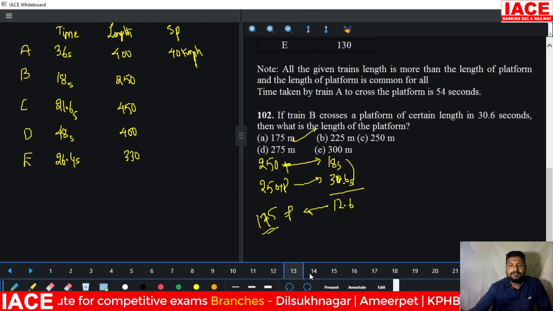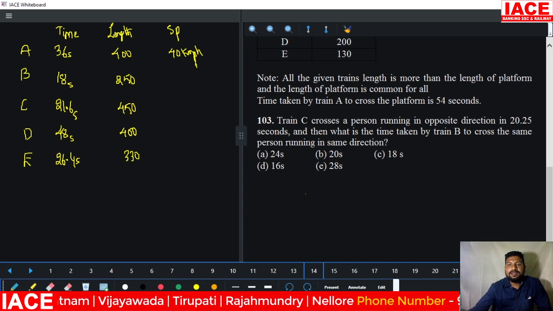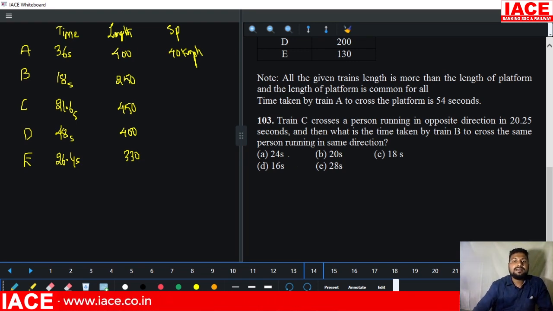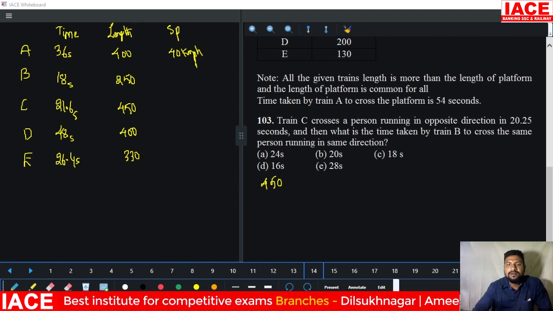We'll go for the next question. Train C crosses a person running in the opposite direction in 20.25 seconds. Train C's length is 450 meters. Then what is the time taken by train B to cross the same person running in the same direction? Here also more calculation is required. Train C crosses a person running in the opposite direction in 20.25 seconds.